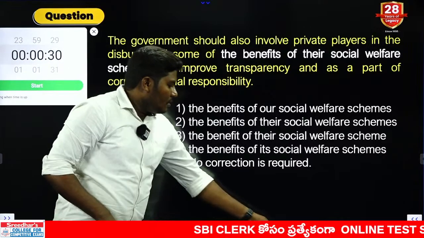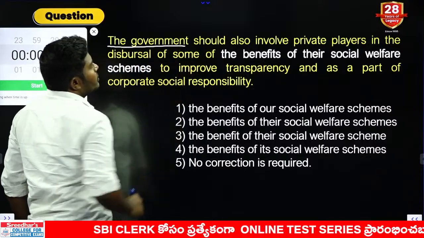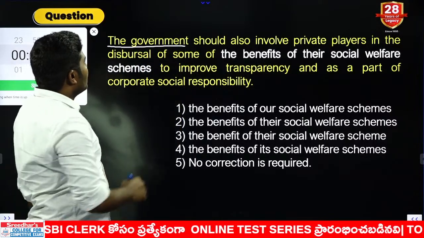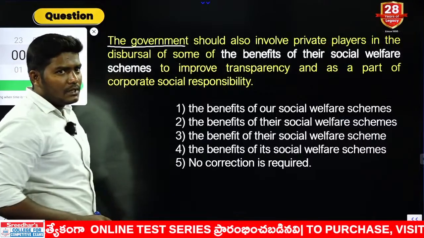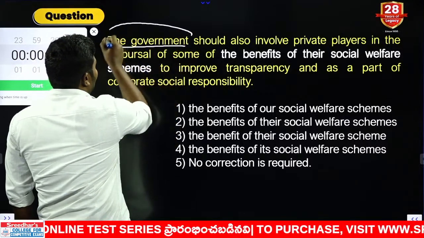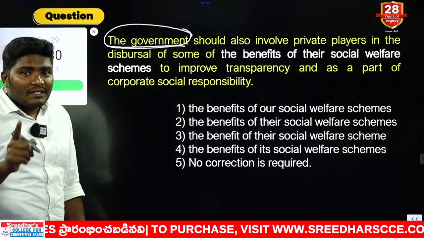Right. Look at the question again. The government should also involve private players in the disbursal of some of the benefits of their social welfare schemes. We are speaking about one subject. What is the subject, my dear students? That is nothing but the government. Government is singular or plural?